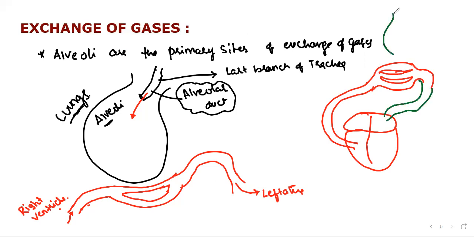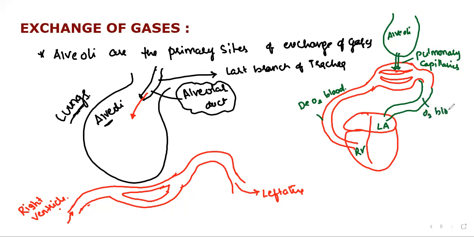So this is the alveoli. You need to understand the exact structure and the exact words, which we are going to use in the coming days for oxygen transport and carbon dioxide transport. These are pulmonary capillaries. This is the right ventricle. This is the left atria, and it is carrying deoxygenated blood towards the lungs. After oxygenation, oxygen is supplied here, and then the oxygenated blood comes into the heart with the help of the pulmonary vein. This is the primary thing you need to learn.